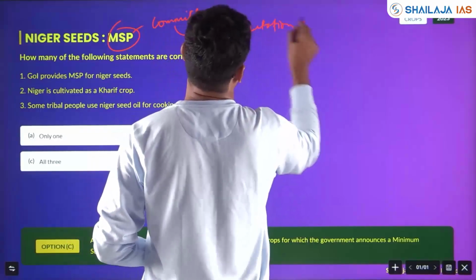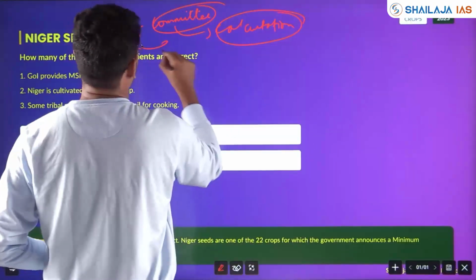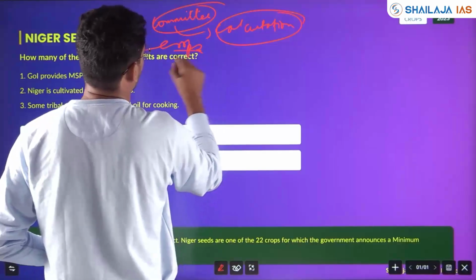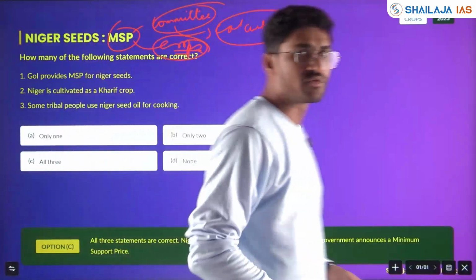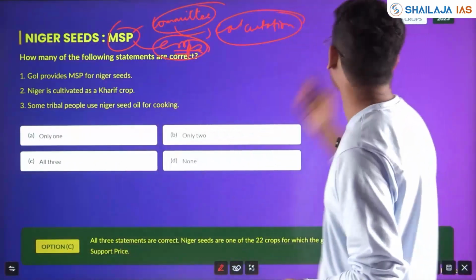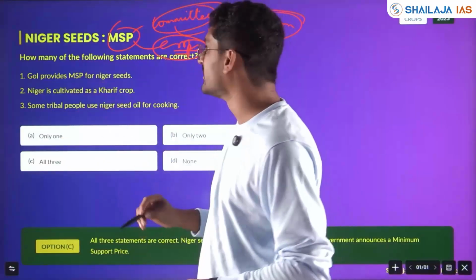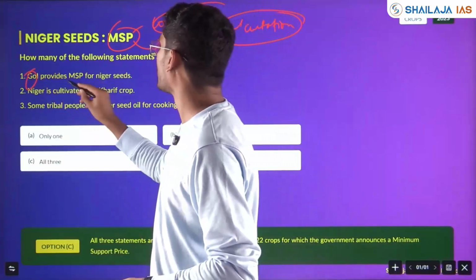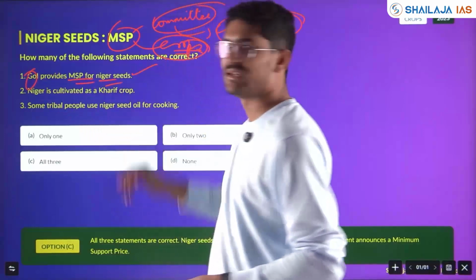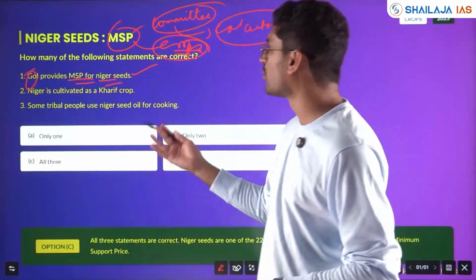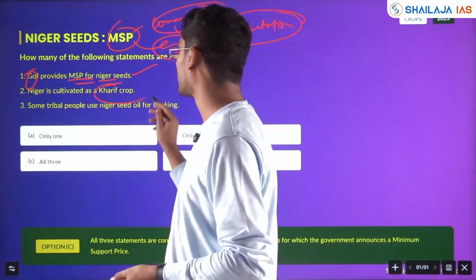Calculation of MSP is always in news. Crops become very important. A question has come directly in 2023. Which of the following statements are correct with respect to Niger seeds? Government of India provides MSP for Niger seeds. Yes, it's one of the oil seeds. It is cultivated as a Kharif crop.